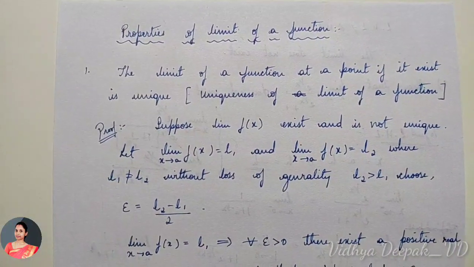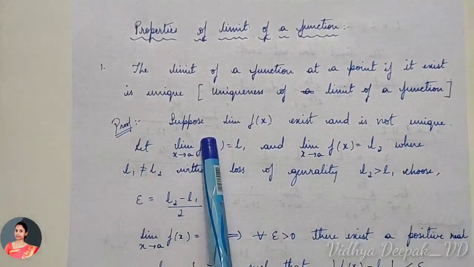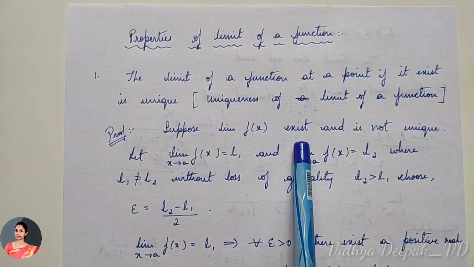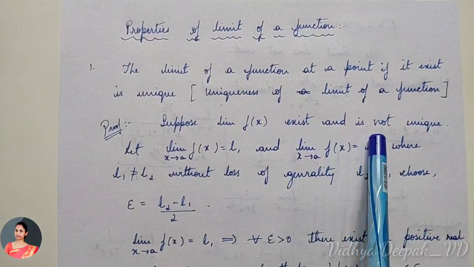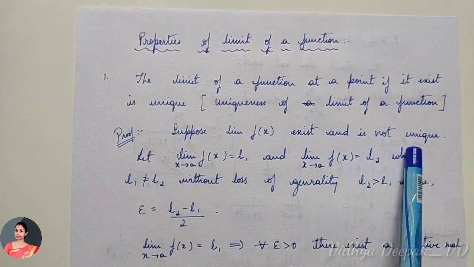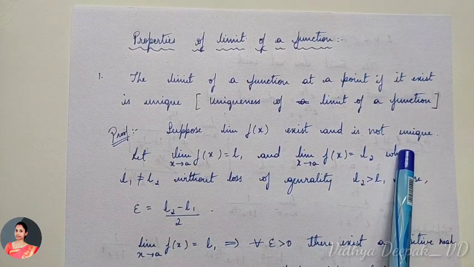So let's get into the proof. Suppose the limit of f of x exists. We will take that the limit exists and is not unique, and we have to show this is impossible. We are taking the contradiction proof.